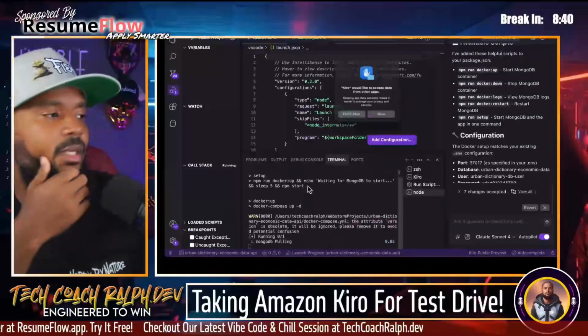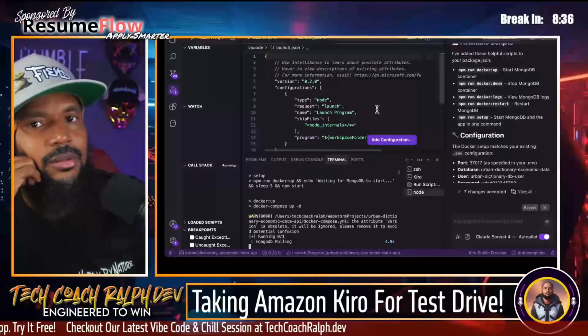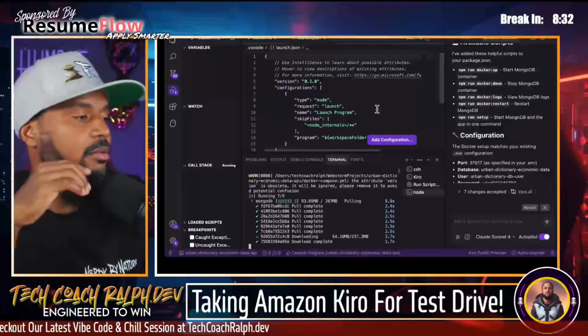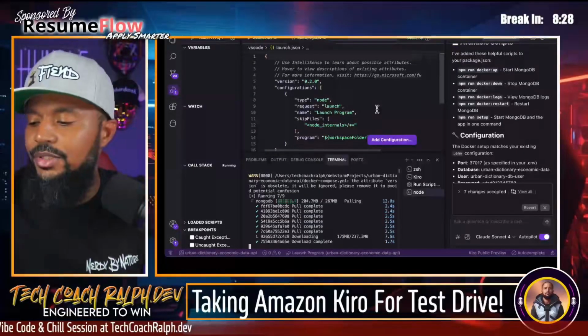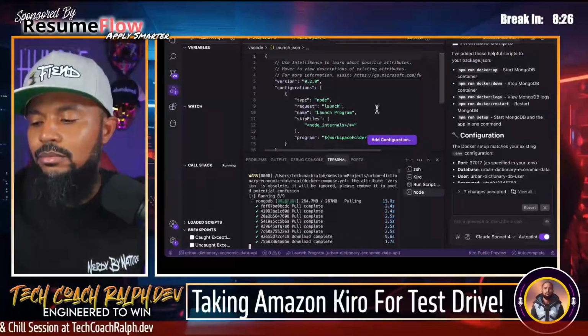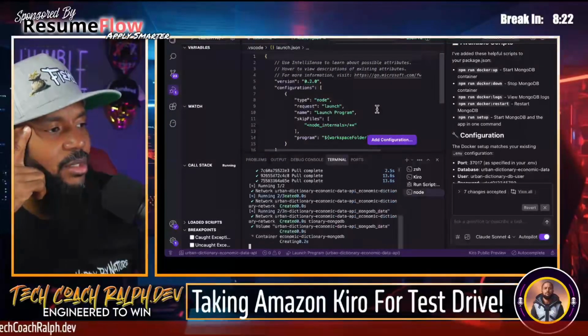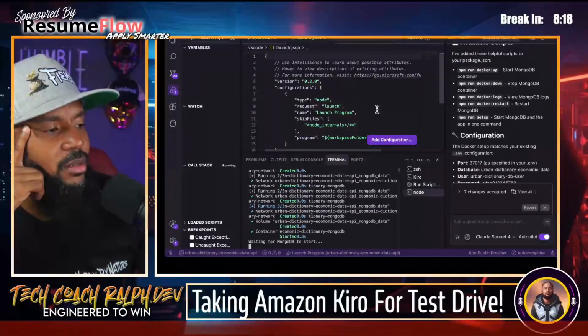Let's see what that does. All right, let's say allow. It's starting up Mongo. You see that? That is nice. So it's downloading Mongo and waiting for MongoDB to start.